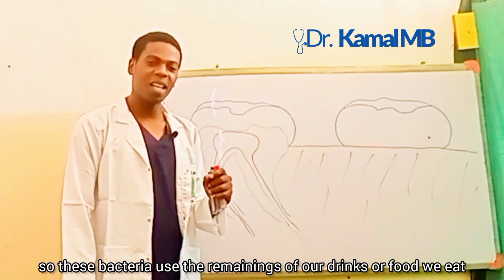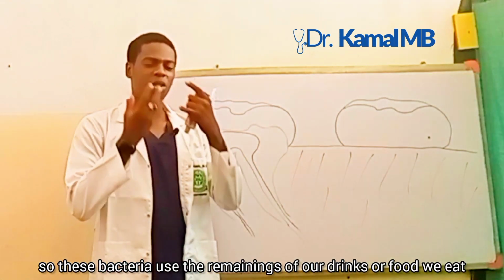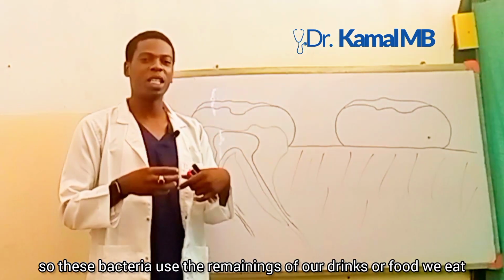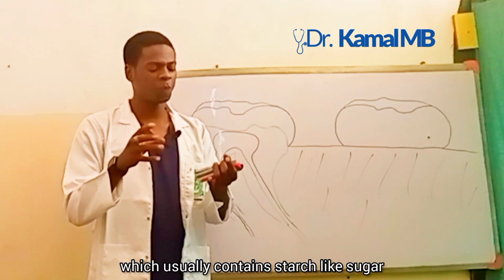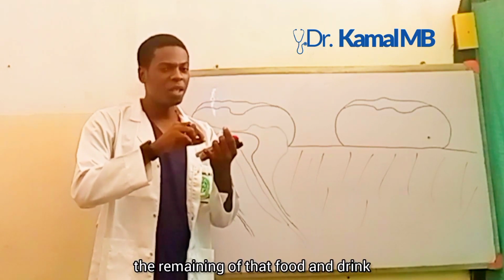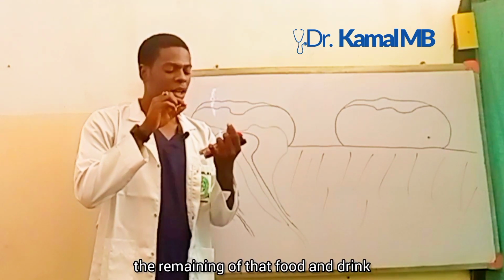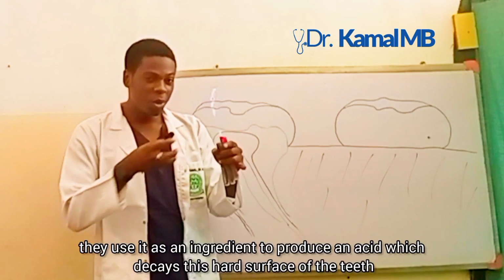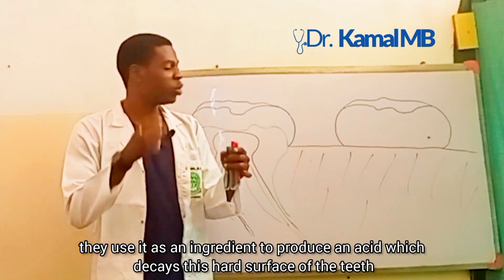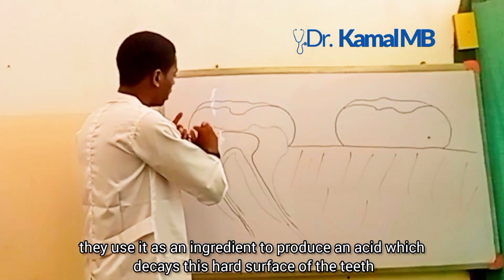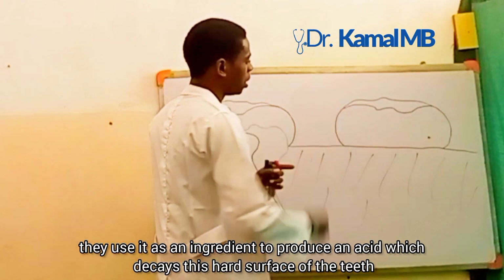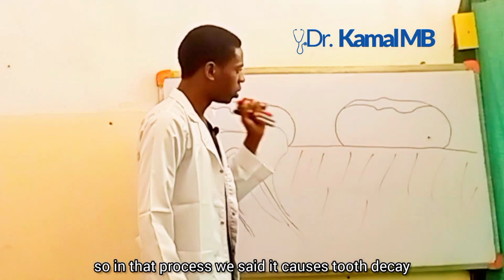These bacteria use the remains of the drinks or food we eat, which usually contain starch like sugar. They use the remains of that food and drink as an ingredient to produce an acid which decays the hard surface of the teeth. In that process, we say it causes tooth decay.